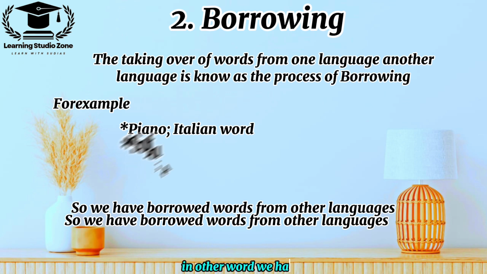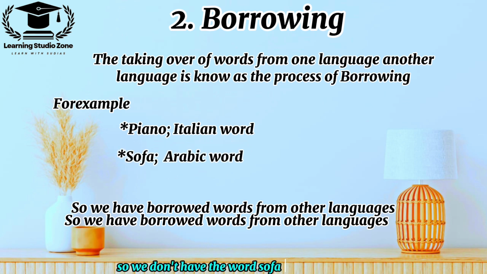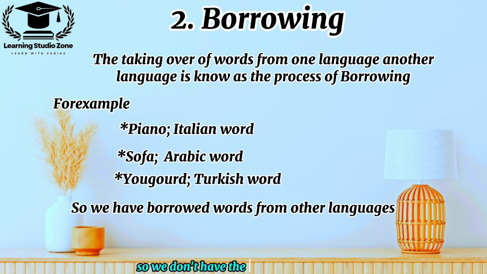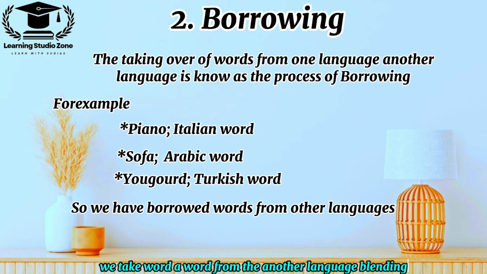Another word, we have sofa. We don't have the word sofa in English, but we have taken this word from the Arabic language. Another word we have is yogurt. We don't have the word yogurt in English, but we have borrowed it from the Turkish language. So in borrowing, we take over a word from another language.